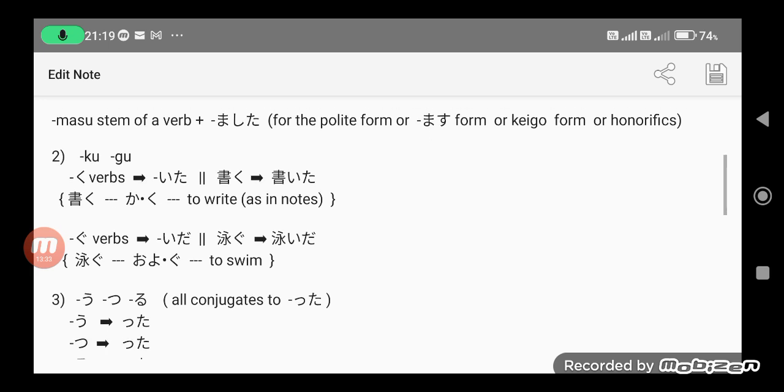For ku and gu, because we're not yet on the masu form or keigo form, we are now on the past tense contracted form or non-keigo form.